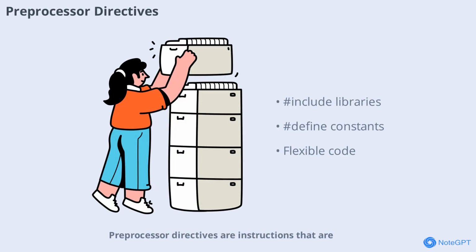Preprocessor directives are instructions that are processed before your code is compiled. Common directives include #include for including libraries and #define for defining constants. Understanding how the preprocessor works helps you write more flexible and portable code.